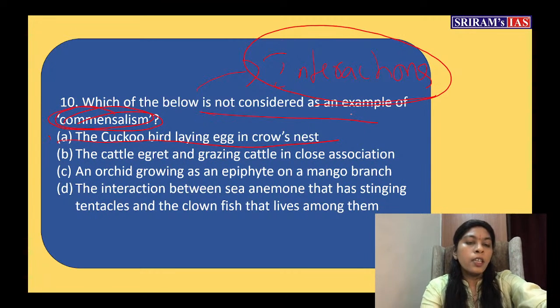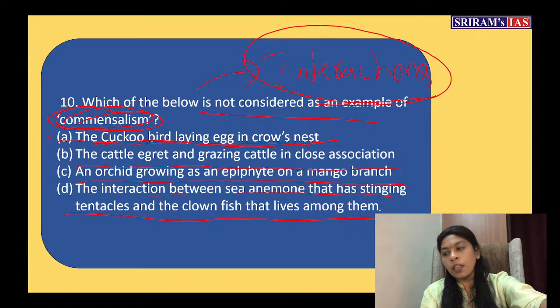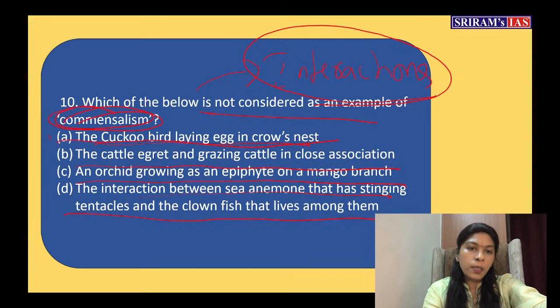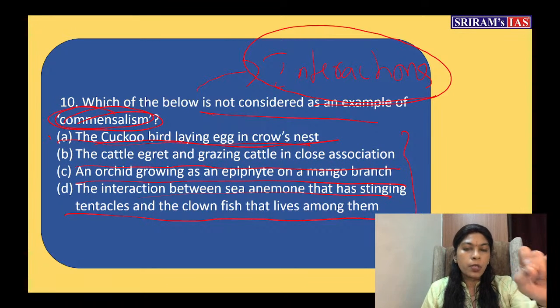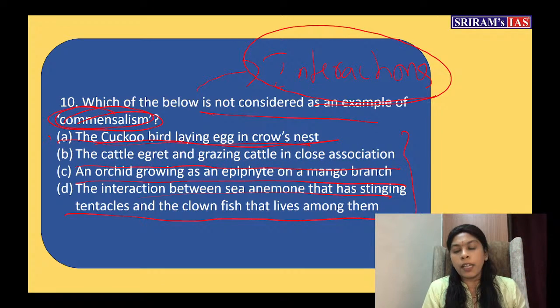That is our question. So the cuckoo bird laying egg in crow's nest, the cattle egret and grazing cattle in close association, an orchid growing as an epiphyte on a mangrove branch, interaction between sea anemone and stinging tentacles, and the clownfish that lives among them. Okay. So now please give me your answers. So there are 4 statements A, B, C, D, which is the right statement. That is, which is not a commensalism. Okay. Which is not considered as an example of commensalism, right?